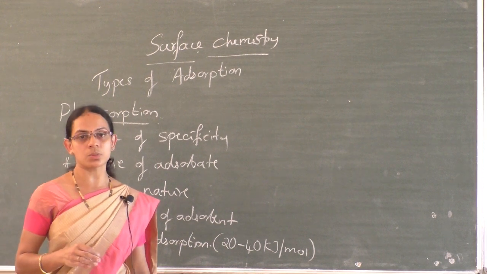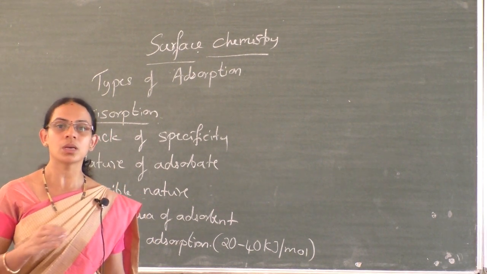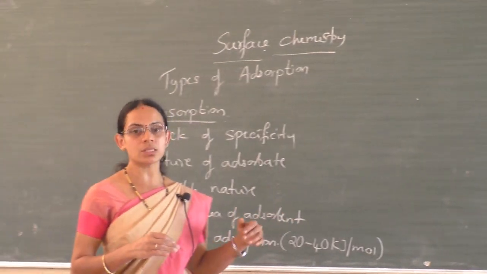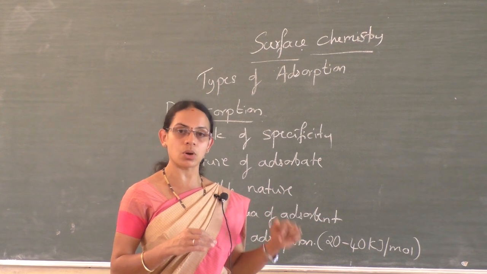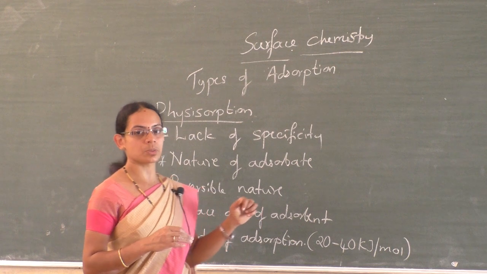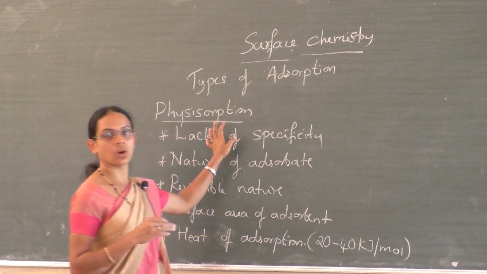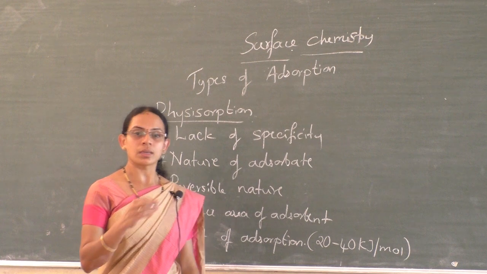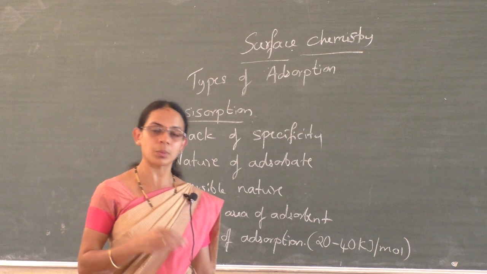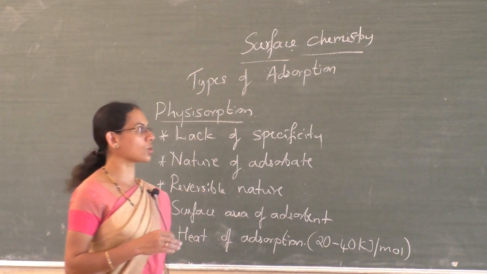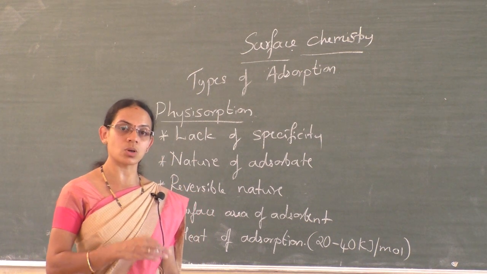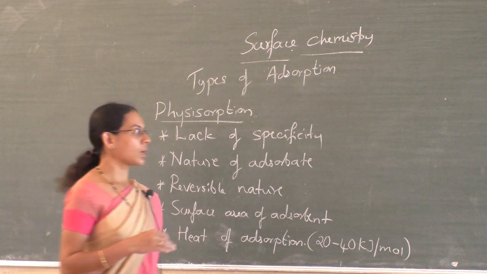And types of adsorption: there are mainly two types, physical adsorption and chemical adsorption. If the bond or interaction between the adsorbate and adsorbent is van der Waals force of attraction, then that type of adsorption is called physical adsorption or physisorption. If the interaction between adsorbate and adsorbent is because of a chemical bond, that type of adsorption is called chemisorption or chemical adsorption. I hope you remember about adsorbate and adsorbent.